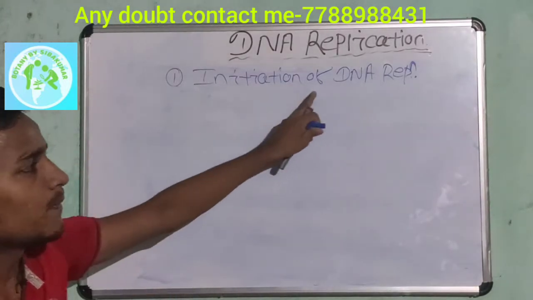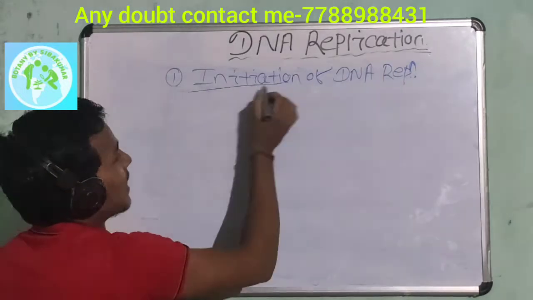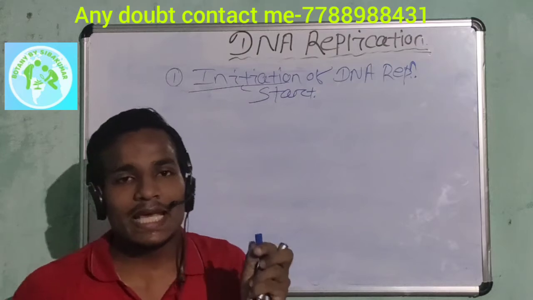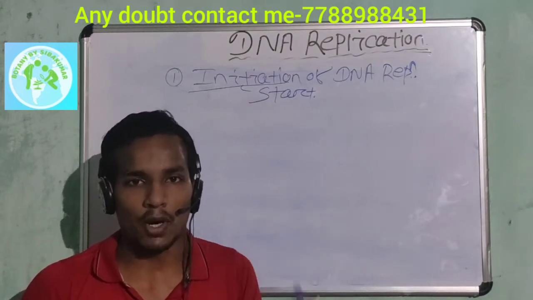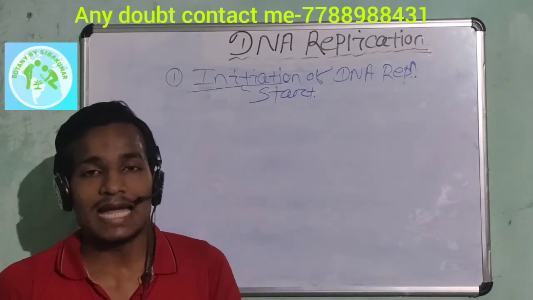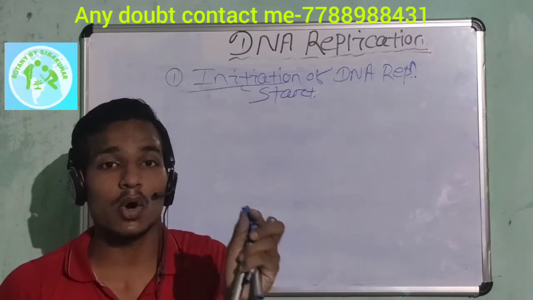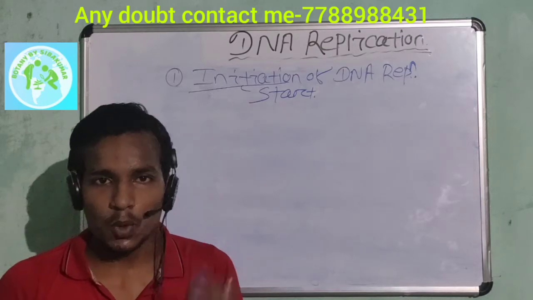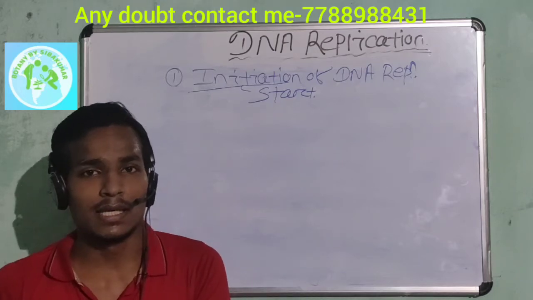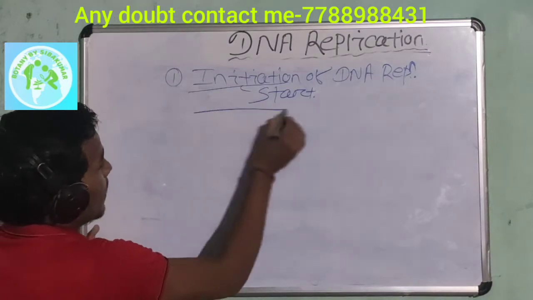The initiation of DNA replication means the start. That means the DNA replication starts at a specific point known as the origin of replication. In prokaryotes, there is one origin of replication, but in case of eukaryotic DNA, there are many origins of replication.